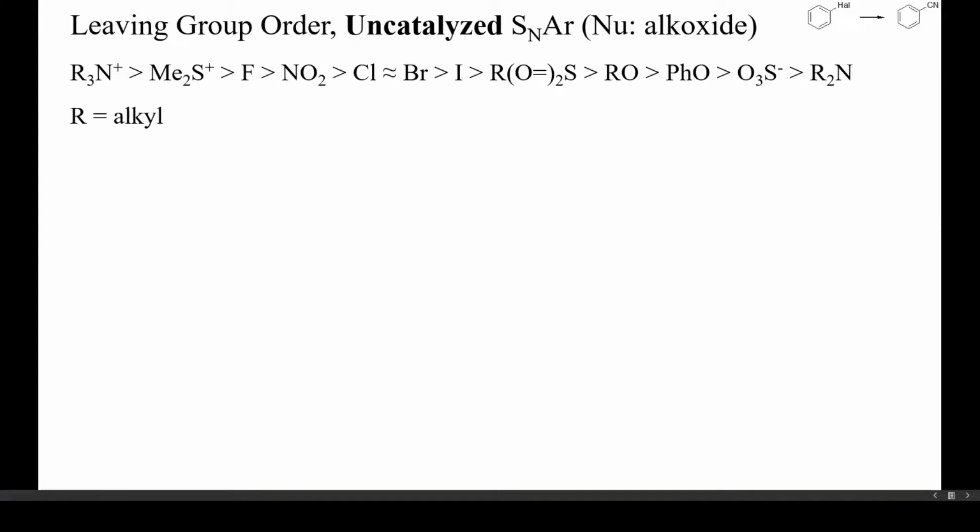Uncatalyzed cyanations are normal aromatic nucleophilic substitutions, with the only peculiarity that cyanide itself increases the reactivity of the arene. Fluoride is the best leaving group among the halides, and iodide the worst. The precise leaving group order will, however, depend on the structure of the starting arene. In the case of substituted pyridines, sulfonyl groups are displaced more readily than bromide or chloride, while the reverse is